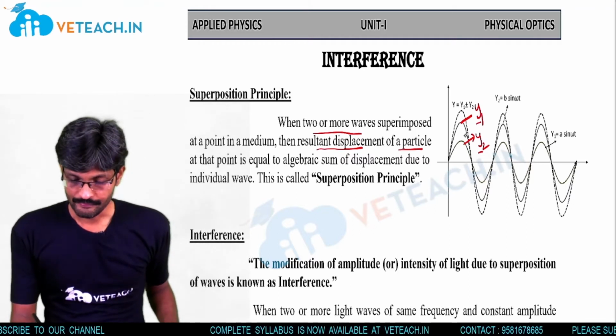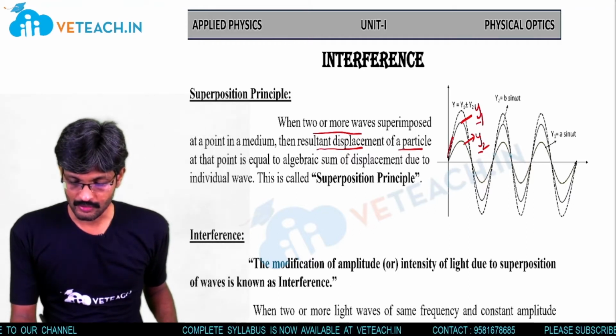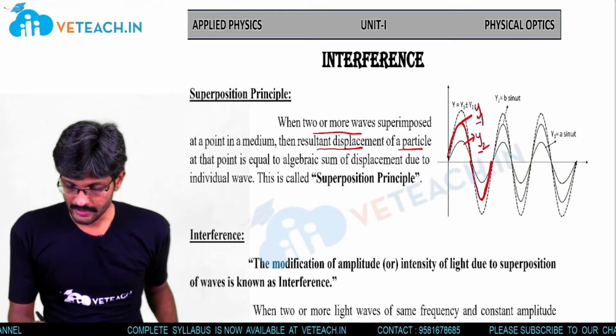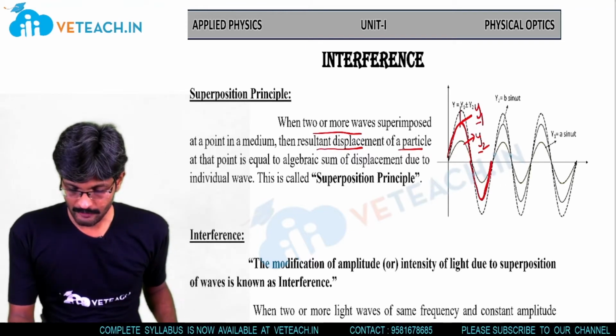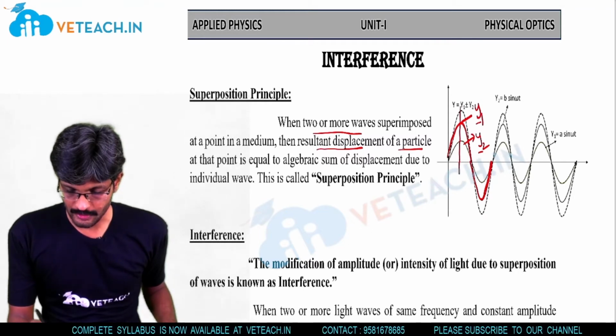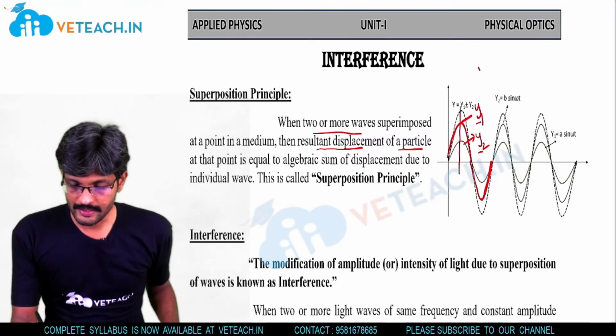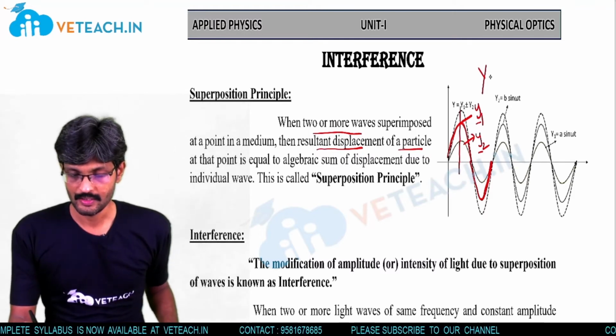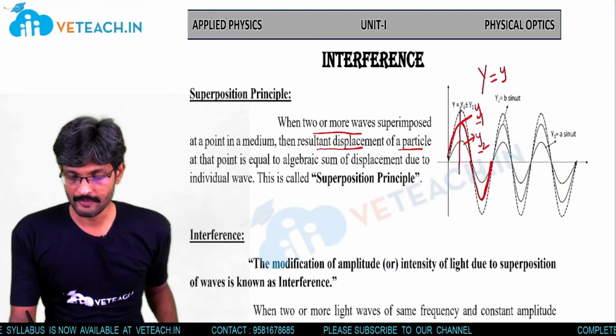In the wave, this is called the crest and this is called the trough. If you observe the diagram, the crest of wave 1 is superimposed with the crest of wave 2, and the resultant displacement, represented by capital Y, is equal to y1 plus y2.